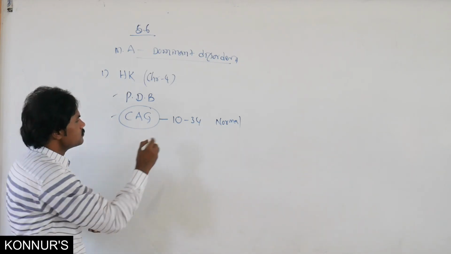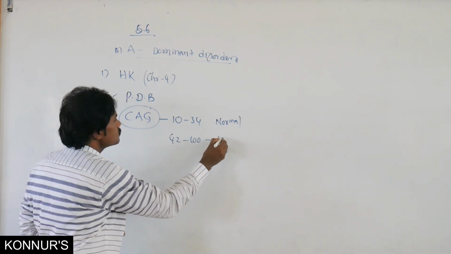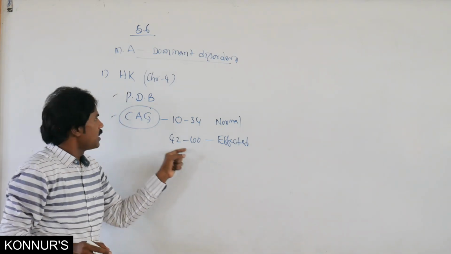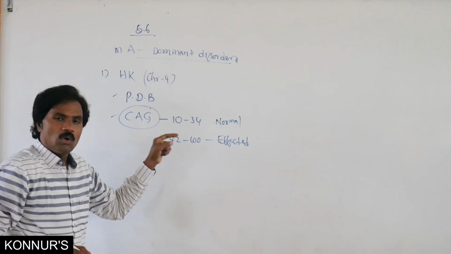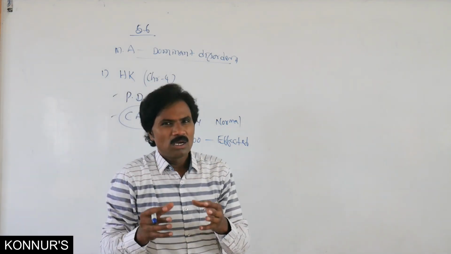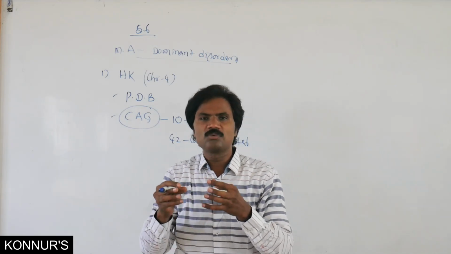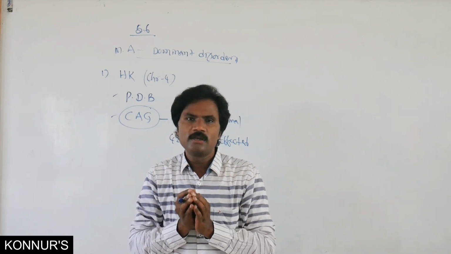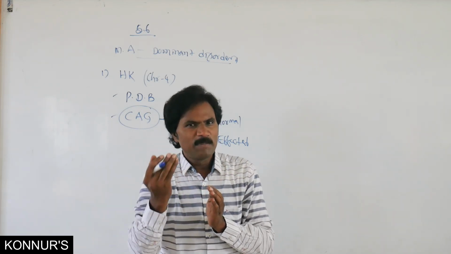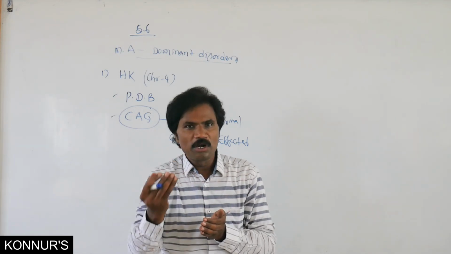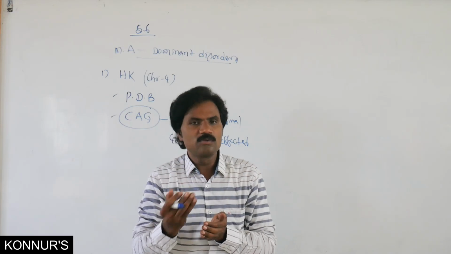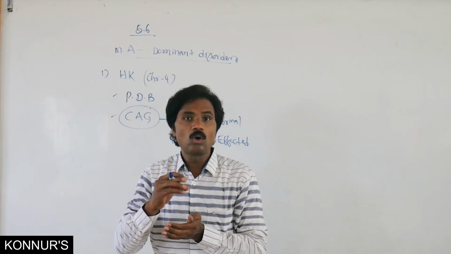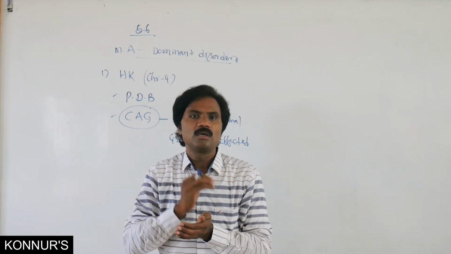In the affected one, 42 to 100 of these triplet codons are present. Normally, 10 to 20% or maximum 30%, which can cause shrinking of the brain. Whenever shrinking occurs, it affects memory, body movements, the faculty of speech, and the ability to move in a proper manner. All these abnormalities are normally observed.